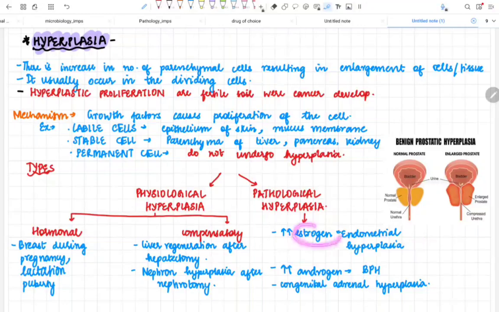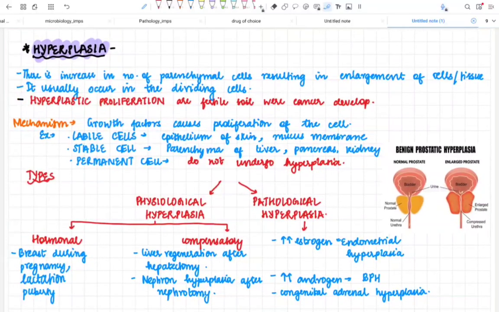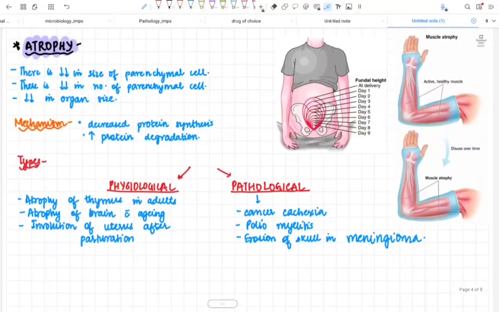Here the stress or the hormone is estrogen, here the stress or the hormone is androgen, and the congenital adrenal hyperplasia. So you have to just memorize these examples so that your answer while writing in the exams will look good for the examiner.